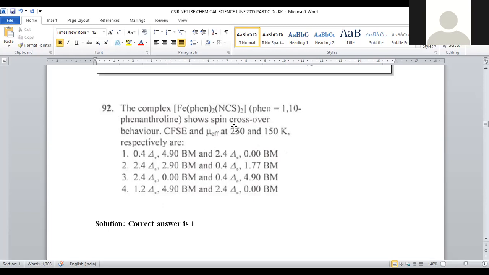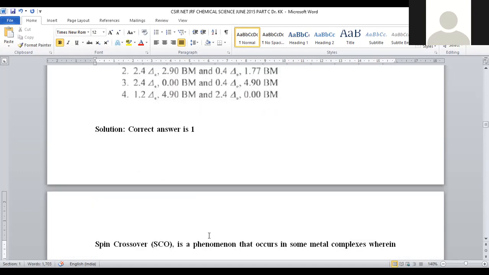What is meant by spin crossover? Spin crossover is nothing but the spin state being varied by changing variables like temperature, pressure or light conditions. Within the problem, they mentioned a change in temperature. When temperature changes, if initially it is high spin, it will become low spin. Initially low spin, finally it becomes high spin. That is said to be spin crossover, right? So high temperature, high spin, low temperature, low spin, and we calculated for both temperature regions. It is satisfying option number 1. For question number 92, option number 1 is the correct answer.